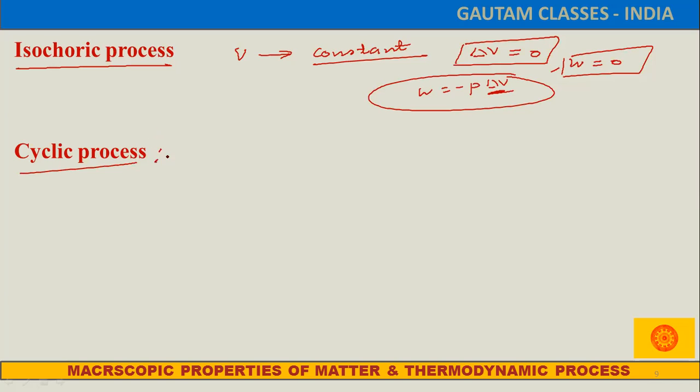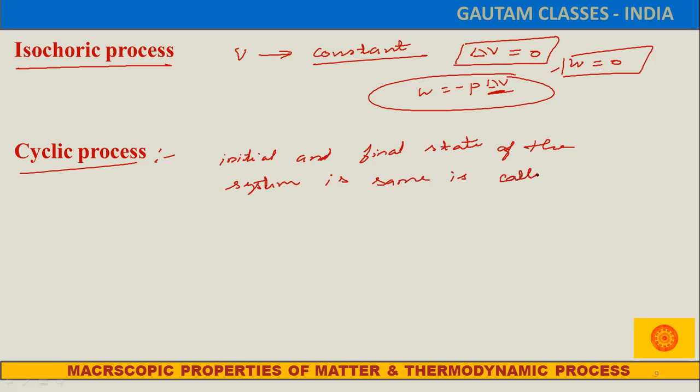Cyclic process. This is one special type of process in which the initial and final state of the system is the same. Suppose I draw the PV diagram, pressure versus volume.